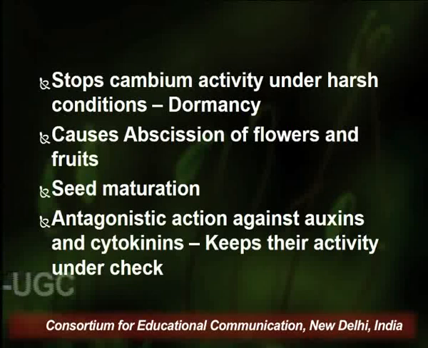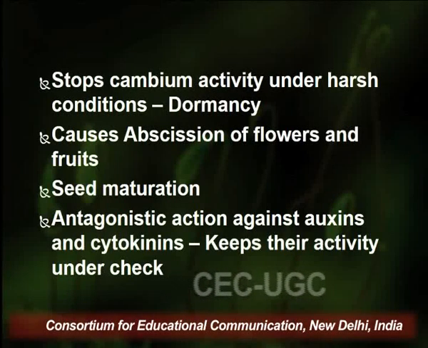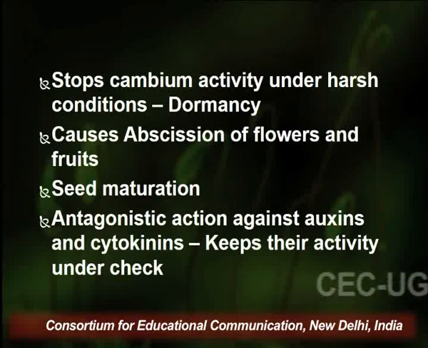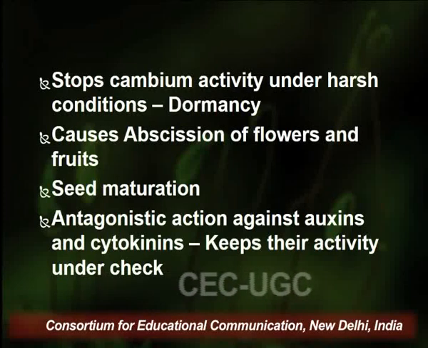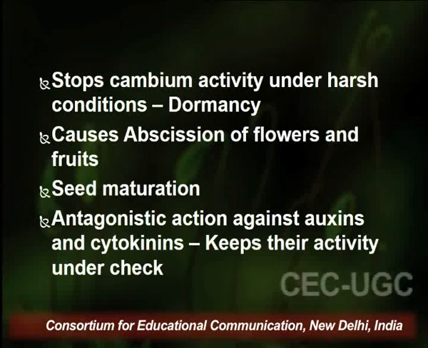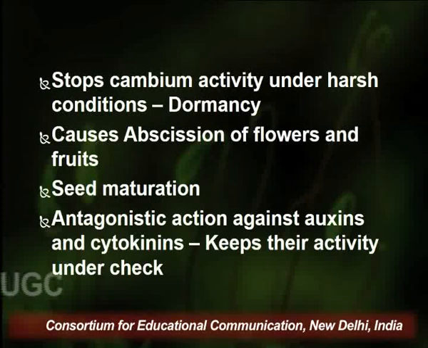It also stops the cambium activity under harsh condition, thereby allowing the plant to enter into the dormant phase or dormancy. It also causes the abscission of the flowers and fruits, because this was the basis for the initiation of the discovery of abscisic acid, wherein we discussed that the falling or the abscission of the cotton burrs led to the discovery of this important plant hormone.